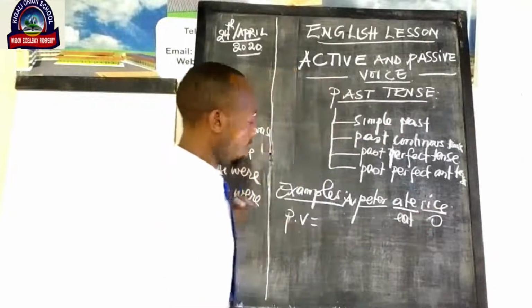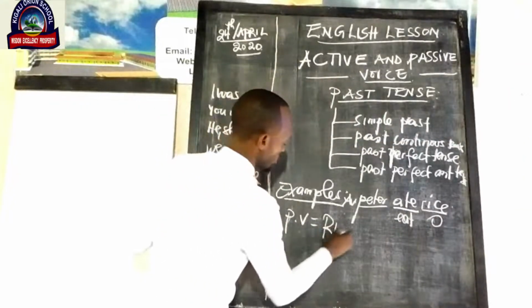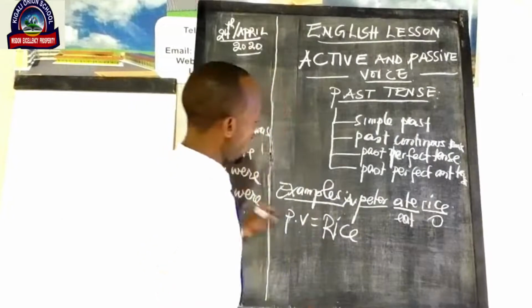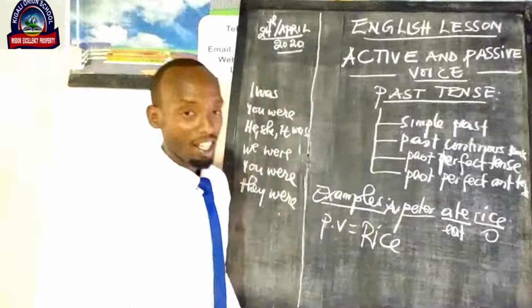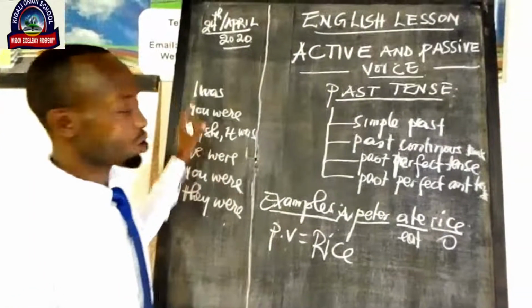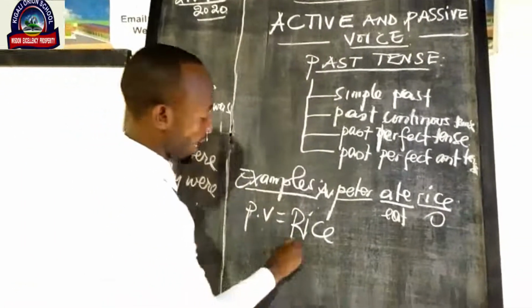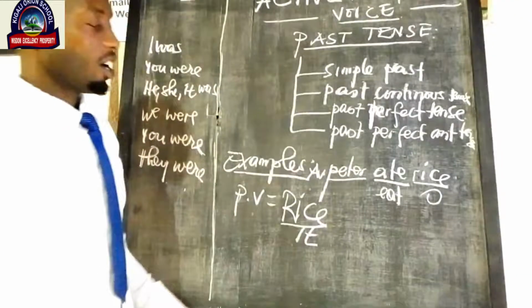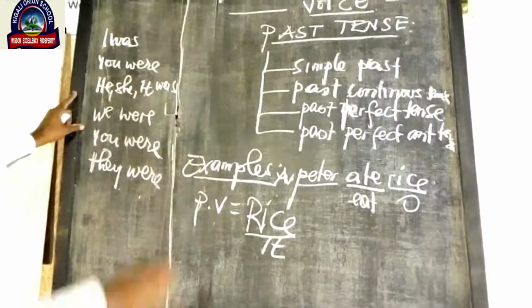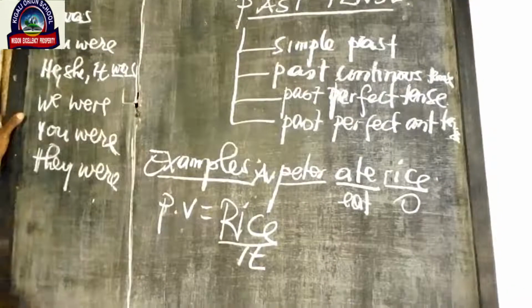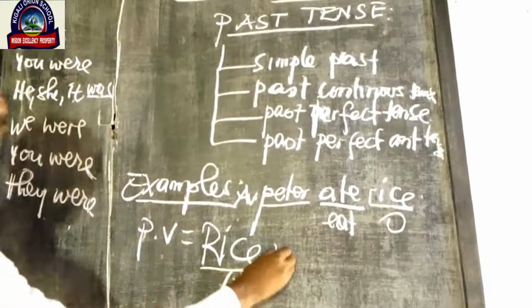Always we begin with the object. We say rice, and after writing an object, what do we do? We have to write verb to be in simple past. The rice can be replaced by it. So I say that it takes an auxiliary verb to be, which is was. Means that rice was.